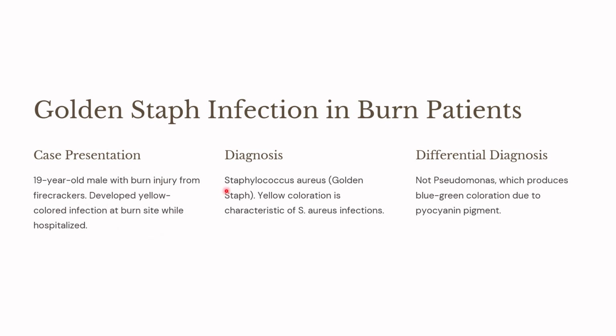So they will ask you, what is the diagnosis? The diagnosis is Staphylococcus aureus because the infection is yellow colored, and for this reason it is also called golden staph. The wrong answer is Pseudomonas because Pseudomonas will result in pyocyanin pigment which will cause a blue-green coloration.